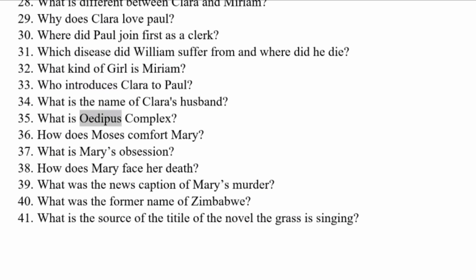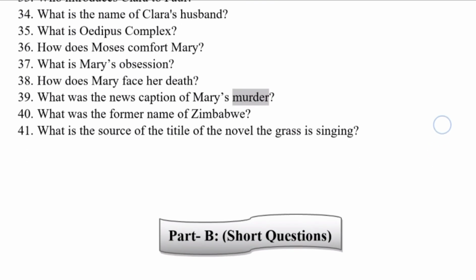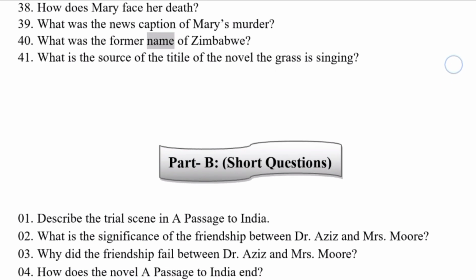What is the Oedipus complex? How does Moses comfort Mary? What is Mary's obsession? How does Mary face her death? What was the news caption of Mary's murder? What was the former name of Zimbabwe? What is the source of the title of the novel The Grass is Singing?